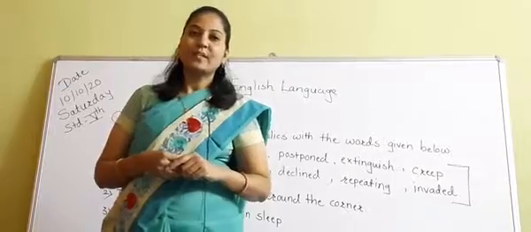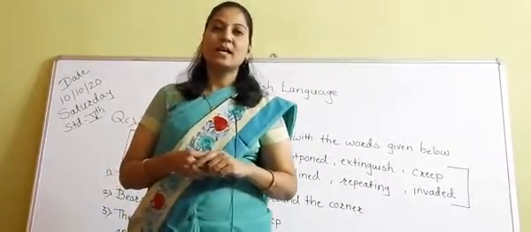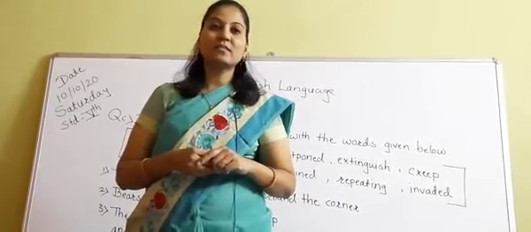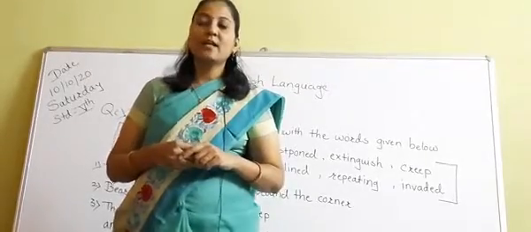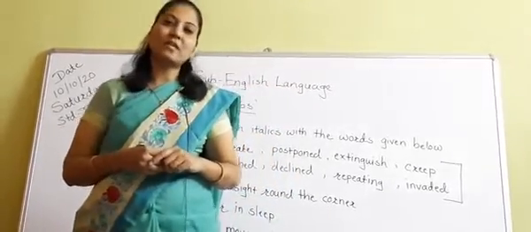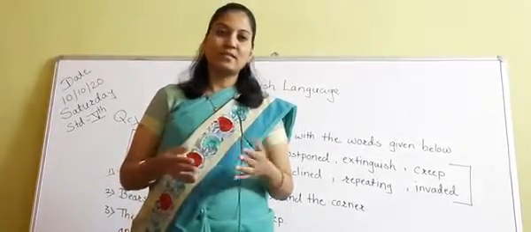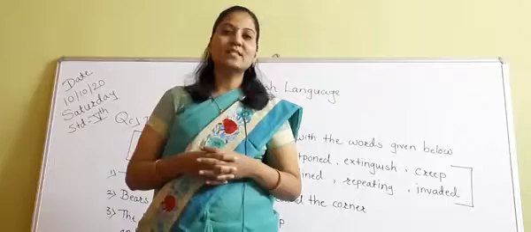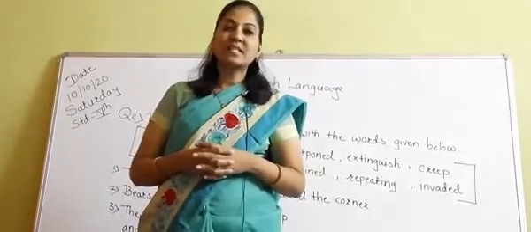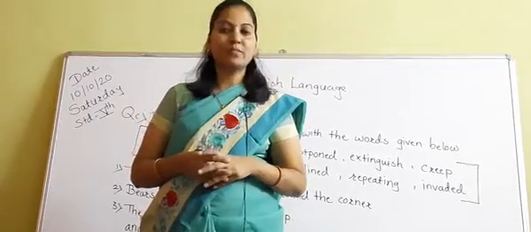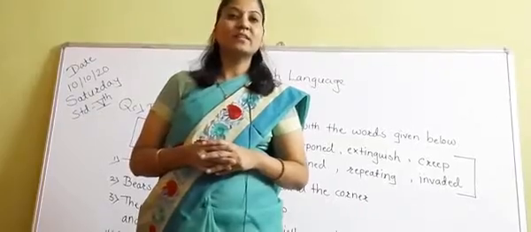So students, in the last period we have seen verbs. We are studying verbs and we have done various exercises and question-answers of the verb. I also explained that verbs are action words. Whatever actions we are doing, they are known as verbs. A sentence cannot be complete without a verb. The sentence consists of subject plus verb plus object. So the role of the verb is very important in a sentence.